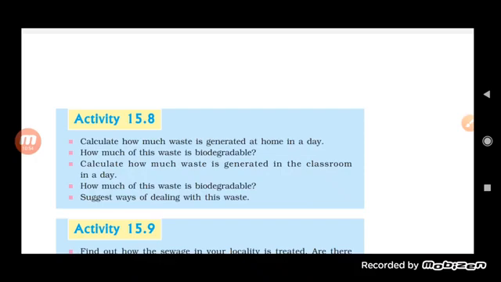So obviously there is a lot, like chalk powder, some benches which are broken, then the pages, the paper which is used by the children. Sometimes even the tiffin, so the spoiled food is also included. The fruit peels which are eaten by the children. Okay, so these are some of the waste which is generated in the classroom. And how much of this waste is biodegradable? Obviously some of it is biodegradable, some is non-biodegradable.